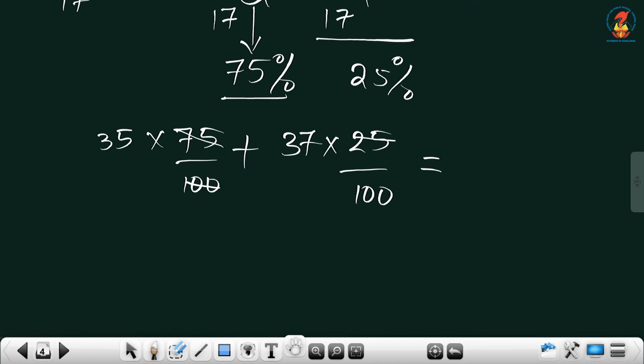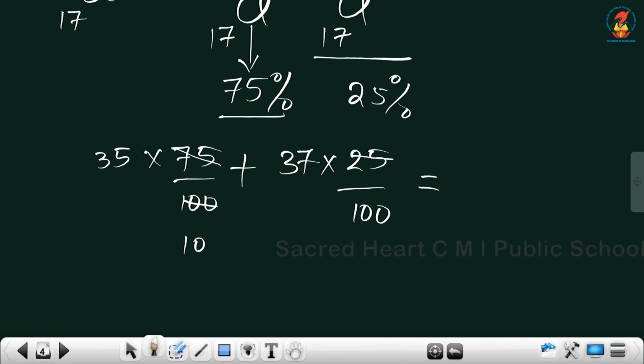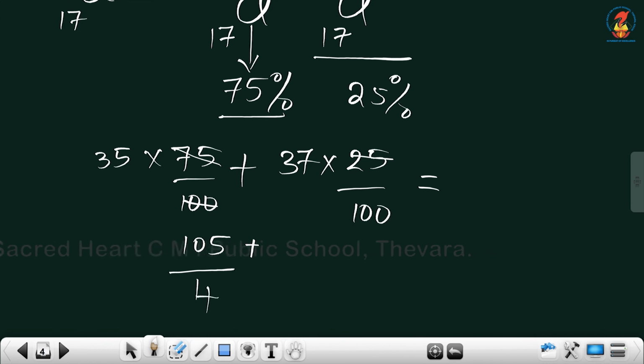35 into 75 by 100 plus 37 into 25 by 100. Multiplying, you get 105 divided by 4 plus 37 divided by 4.